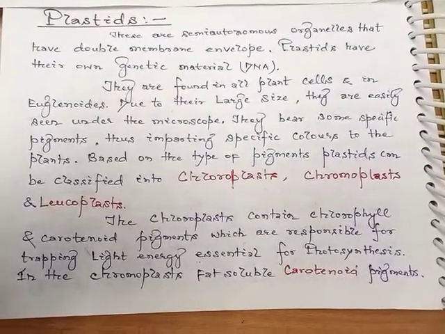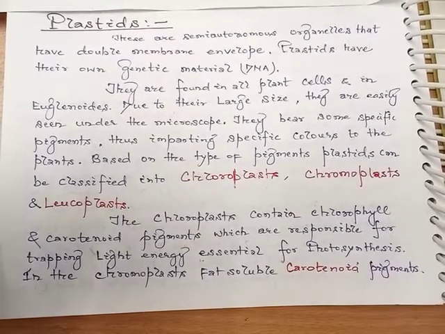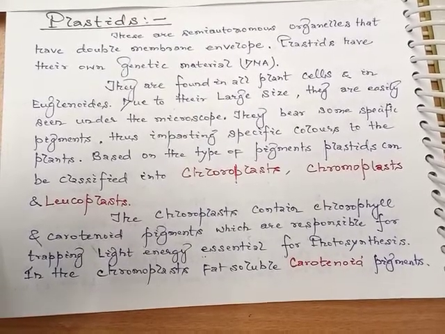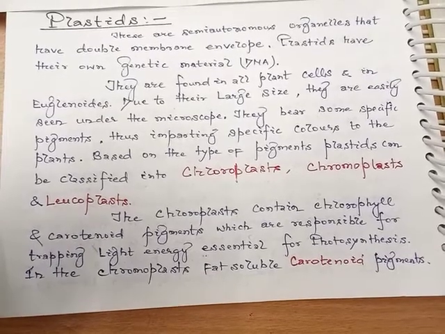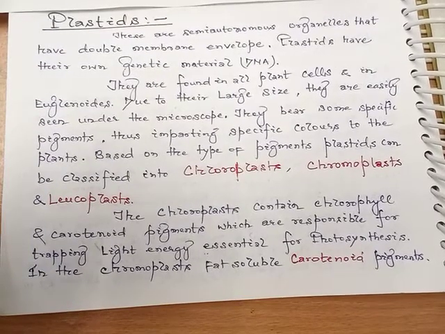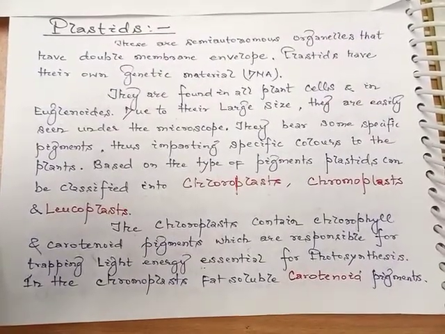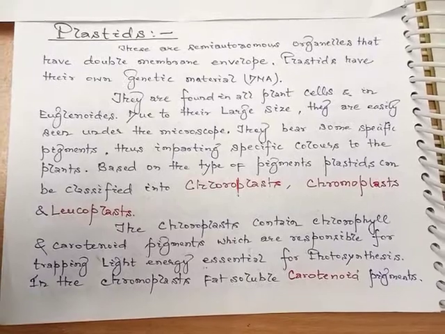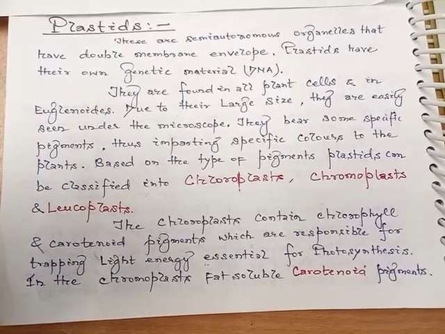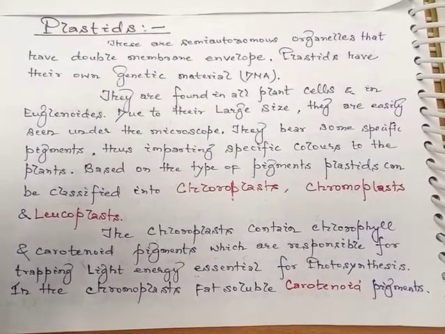Good morning, students. Today we will discuss plastids. As we know, green plants are able to photosynthesize due to the presence of special pigments, which are called plastids, as do certain other members. They also possess special cellular structures which help to perform the function of photosynthesis.